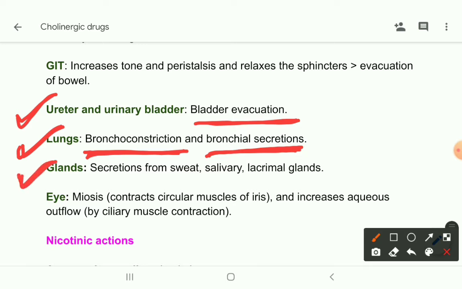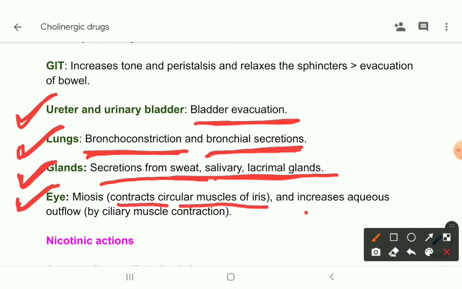Now on glands, in different exocrine glands, it has a stimulatory effect, so secretions from sweat, salivary and lacrimal glands will increase. On the eye, it causes miosis by contraction of the circular muscle of the iris, and it also increases aqueous outflow by ciliary muscle contraction.